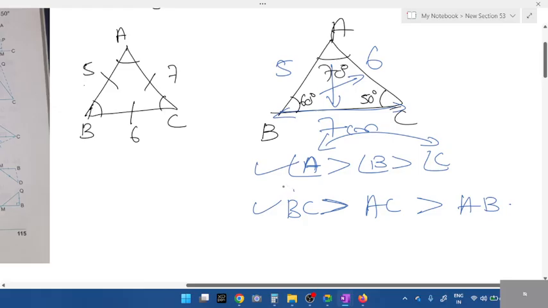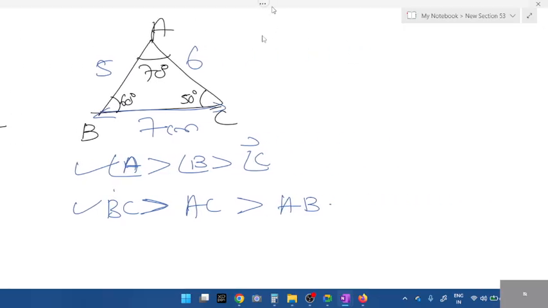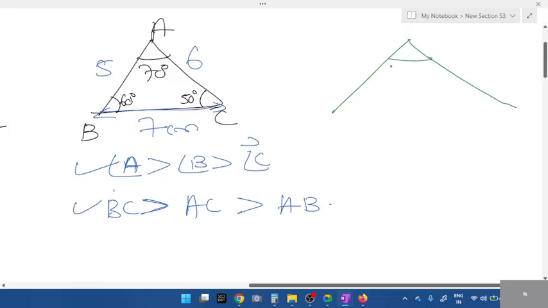Remember, whichever angle is greater, that opposite side is greater, or whichever side is greater, that opposite angle is greater. And see, it is practical. This is 70 degrees. If I want 100 degrees, I have to open it wider. Can you see the difference, 70 and 100?